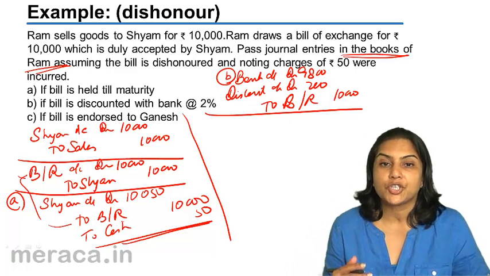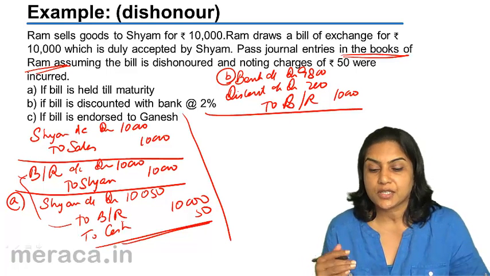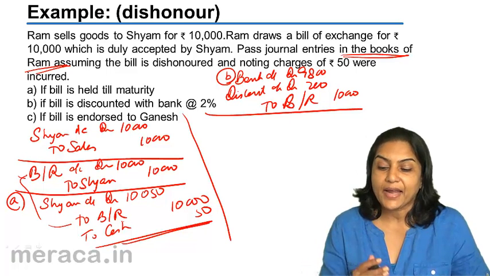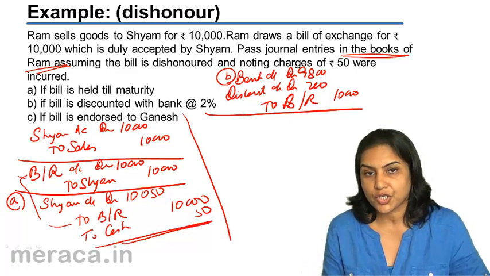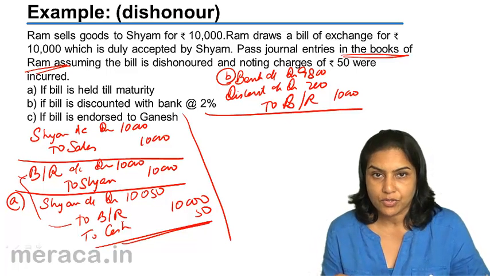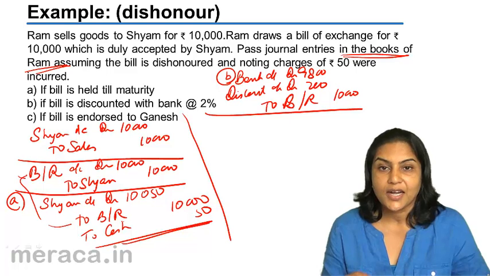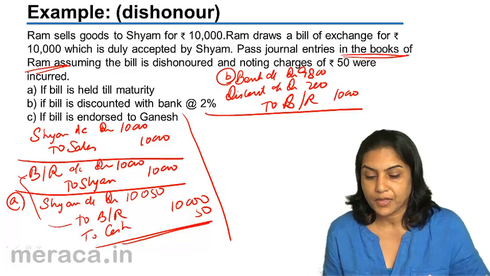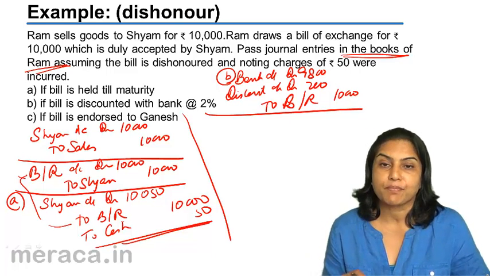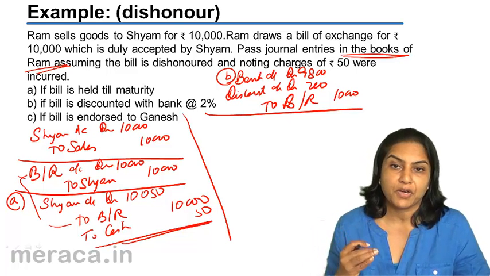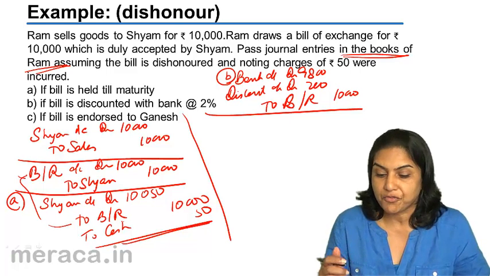But what happens on maturity? The bank presents the bill to Shyam. Shyam dishonors the bill and say the bank incurs 50 rupees as noting charges. The bank will take it out of Ram's bank account. So as far as Ram is concerned, 10,050 rupees will move out of his bank account. So what would be the entry? His bank would be credited for 10,050 and Shyam would be responsible for this 10,050.